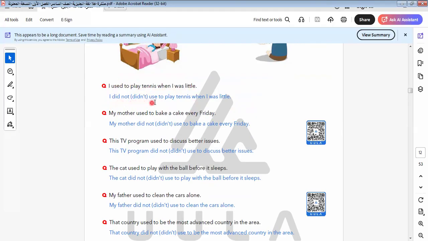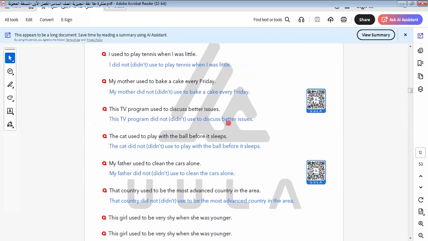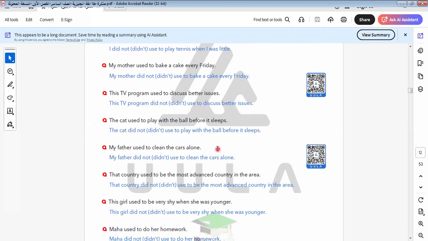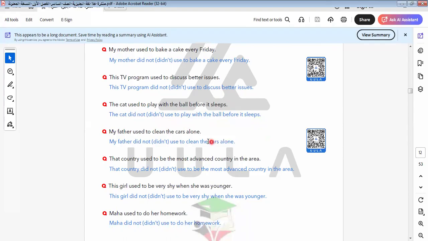So here we say "I didn't use to." When we use "didn't," I return the verb to the base form like this one. I didn't use to play tennis when I was little. My mother didn't use to bake a cake every day. This TV didn't use to discuss political issues. The cat didn't use to play with the ball before it slept.